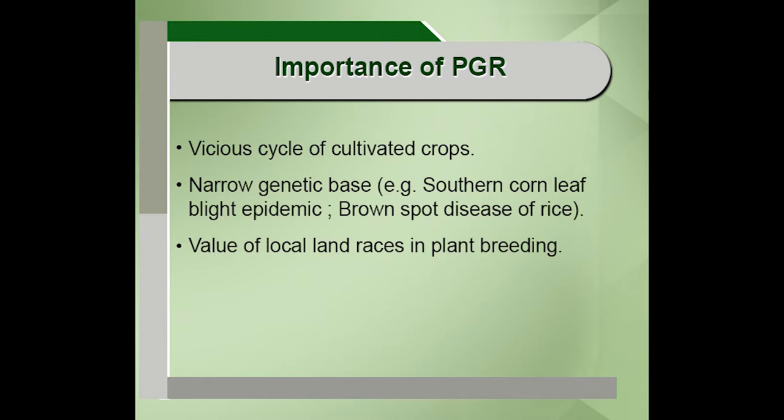It can be stress due to a pest, or a pathogen, or climatic stress, or even the soil environment, or even mineral stresses. So, in a nutshell, the crop plants are vulnerable. Their existence is under stress, I mean, it is difficult.